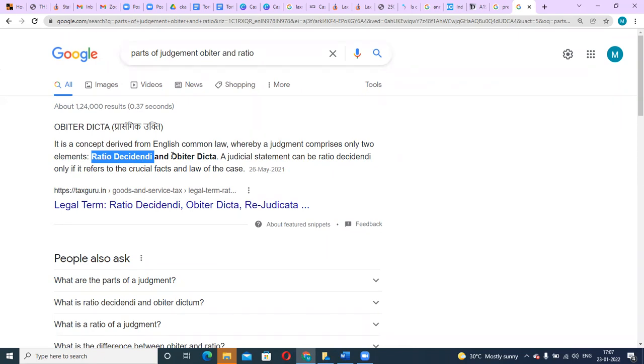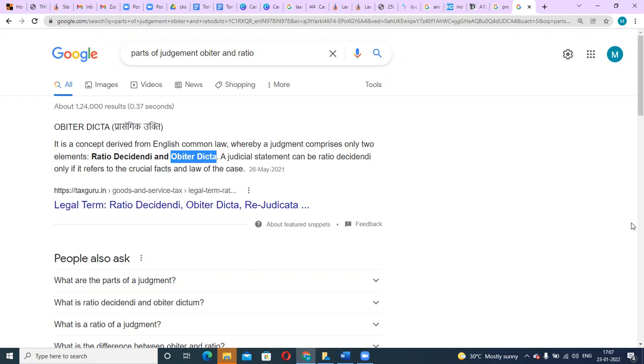Okay, and apart from that, there is something called as obiter dicta. Obiter dicta is nothing but like an opinion which is given by the judge. All right, like judge may say that, okay, fine, in this certain case, legislature should like take up the matter, they should take action.